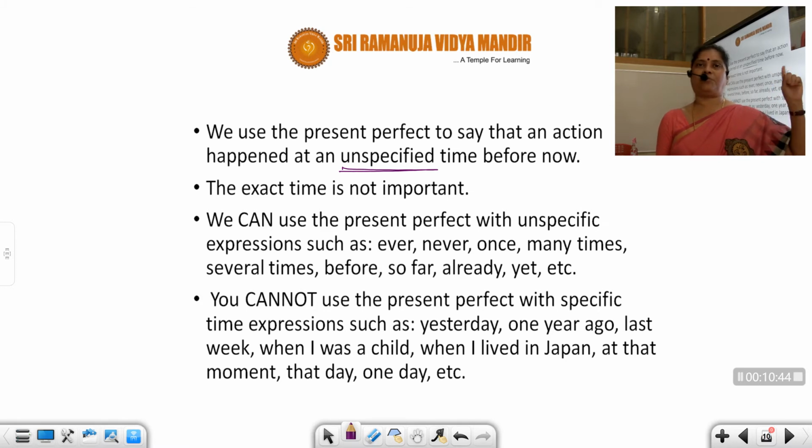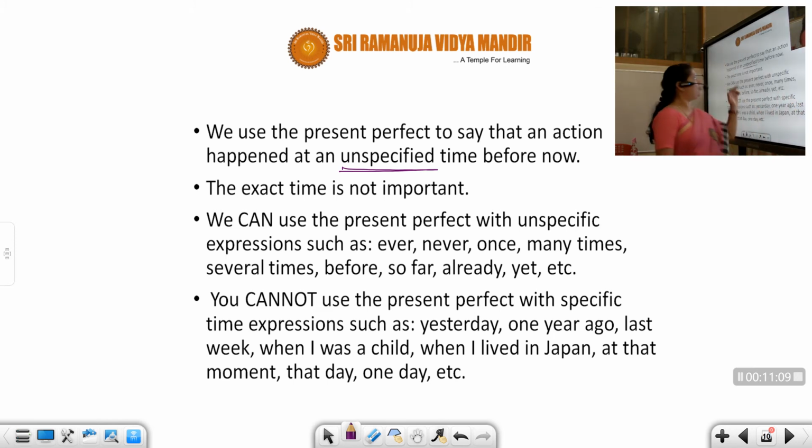When you say yesterday I went to a movie, you are specifically telling a particular time which has completed, then that is past tense. But if it is unknown or uncertain, something which happened before, remember students, it is present perfect. Unspecified, that is present perfect.